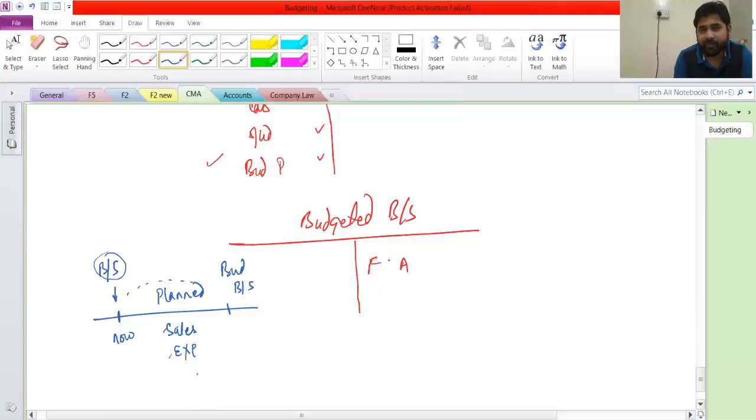You get my point? For example, in this actual balance sheet, if you have fixed assets of 8,000, and depreciation per annum is 1,000, obviously here also you will expect the depreciation to be 1,000. So that means in this balance sheet, the same fixed asset will be reported as 7,000.